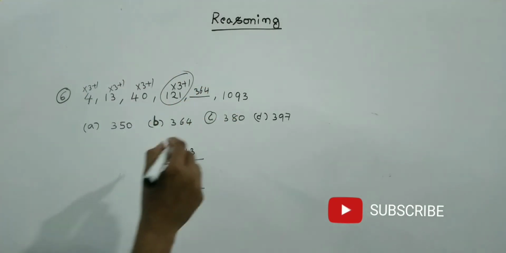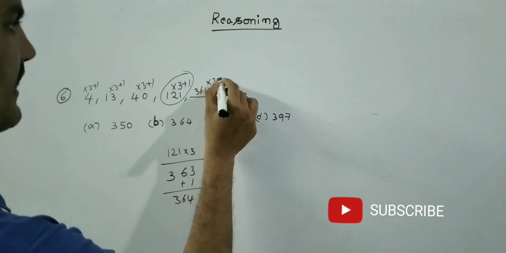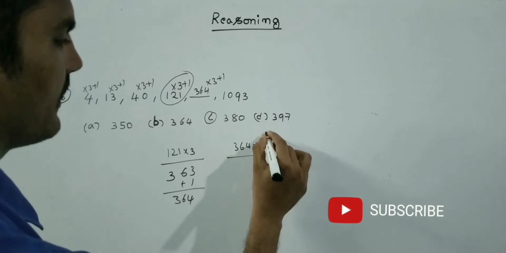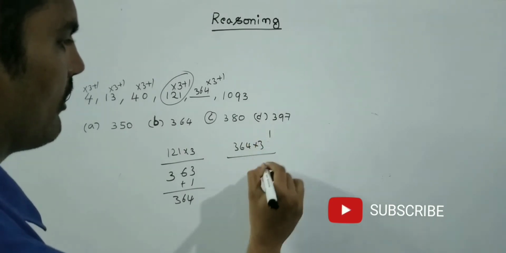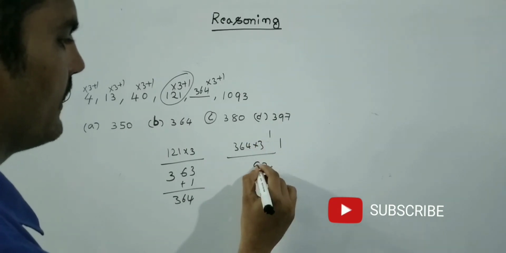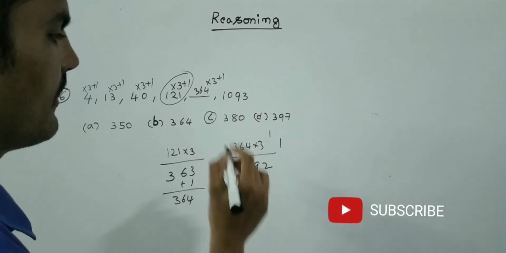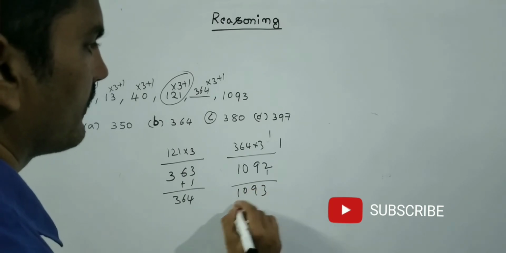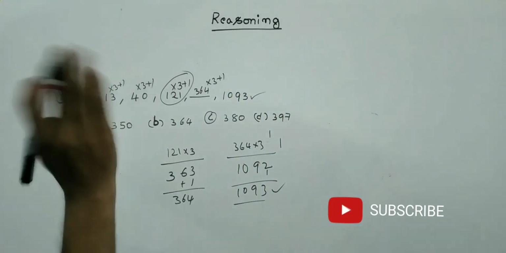See friends, we will cross check it. 364 into 3 plus 1, how much is it? 364 into 3: 3 fours are 12, 3 sixes are 18 plus 1 is 19, 3 threes are 9 plus 1 is 10, plus 1, 1093. See friends, nothing is there.